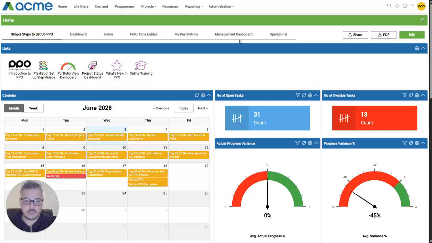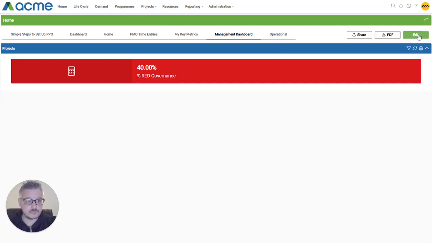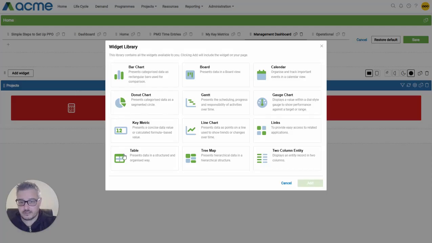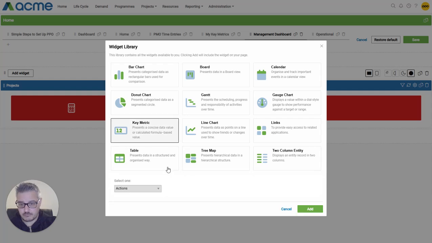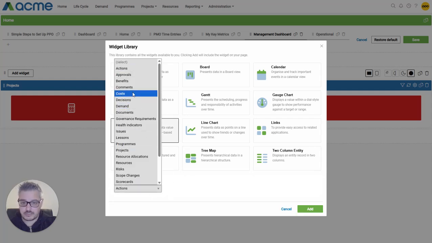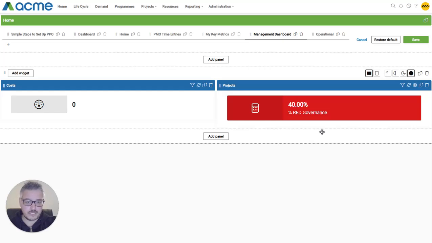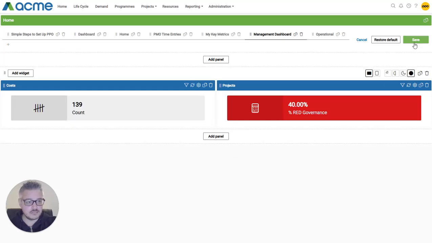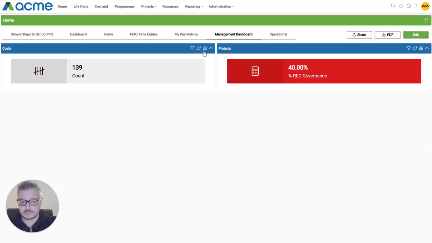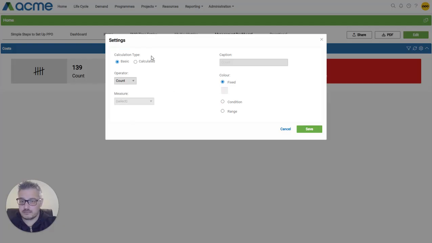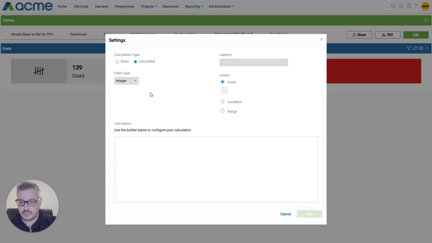So we'll go to our management dashboard tab, click on edit, click on add widget, we'll choose our key metric, and we'll ensure that we select the cost entity and click on add. I'll save it in the state. And then we'll configure our key metric.